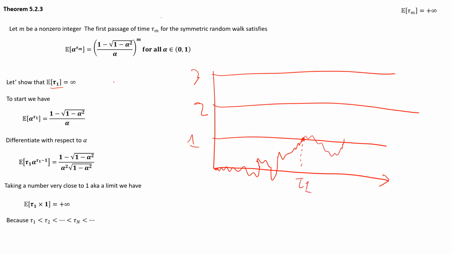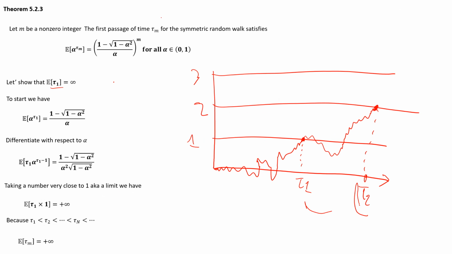Then it's going to continue doing what it does. The first time it reaches level 2, that's going to be our tau 2. And tau 2 is always going to be larger than tau 1, because there is no way this thing can reach level 2 without somewhere in the past reaching level 1 already. So that's why this holds. If tau 1, the smallest one, is actually infinity, then you can imagine that everything else is going to be infinity too. That's all there is to it, really.